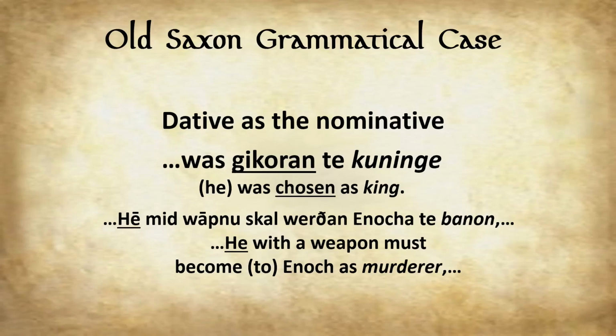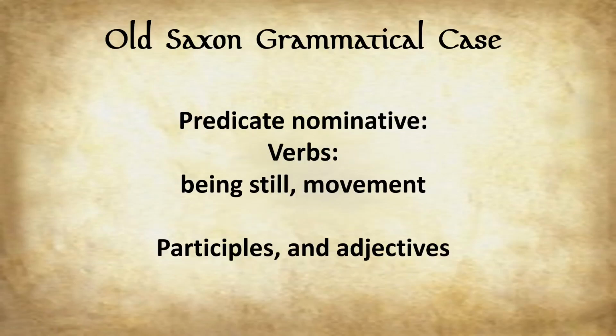And the subject proper in the second example is he, and with the first one we don't have an explicit subject, but it's sort of implicit. It's implied through the dative, if that makes sense. All right, moving on. Next, with the nominative, we're dealing with verbs of being still and movement, where there's use of participles and adjectives. Let's get right to it.